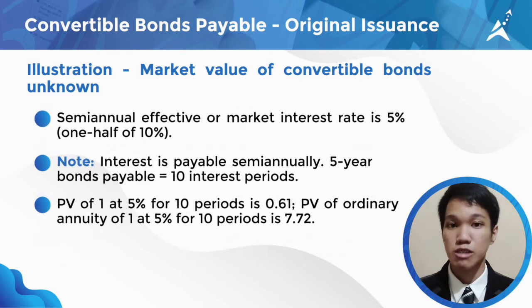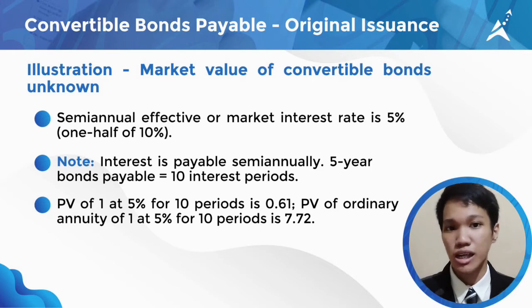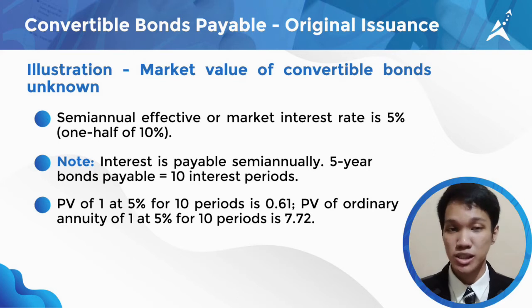Since the interest is payable semi-annually, the 5-year bonds payable will have 10 interest periods, and the market interest rate will be 5%, or 1/2 of 10%. Moreover, the present value of 1 at 5% for 10 periods is 0.61, and the present value of an ordinary annuity of 1 at 5% for 10 periods is 7.72.